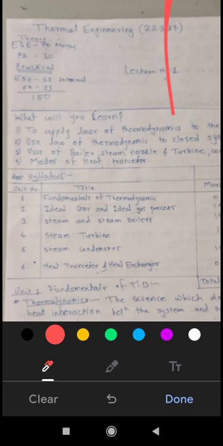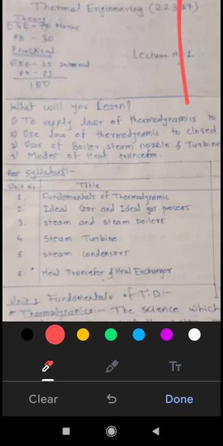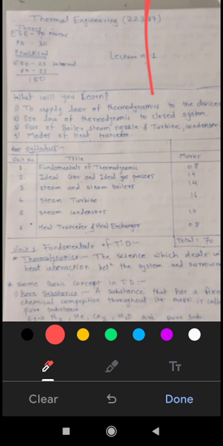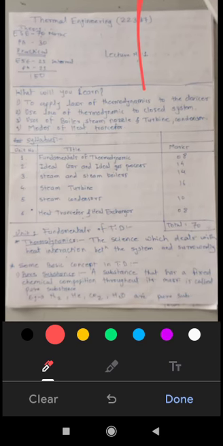Then what we will learn from this chapter is that there are too many systems in the universe that we have to study, in which temperature or energy transforms from one form to another form, and this energy transformation takes place. Now we have to apply the laws of thermodynamics to all these systems, like refrigerator, AC, heat pumps, or we can say heaters.